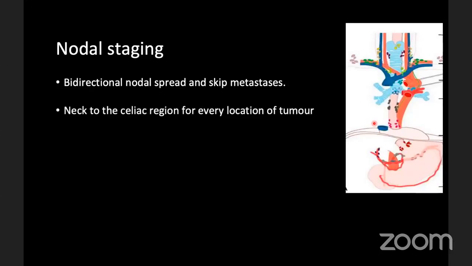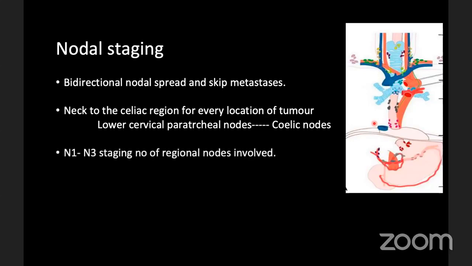So for every location of the tumor extending from the cervical to the lower thoracic esophagus or GE junction, any node from the neck to the celiac region will be taken as a regional lymph node. According to the AJCC, lower cervical paratracheal lymph nodes to the celiac lymph nodes will be taken as regional nodes. N1 to N3 staging is based on the number of regional lymph nodes involved.